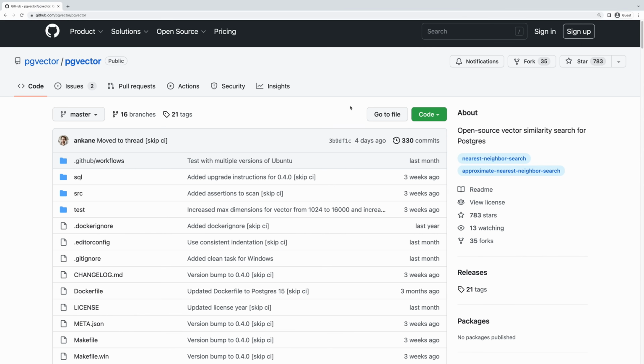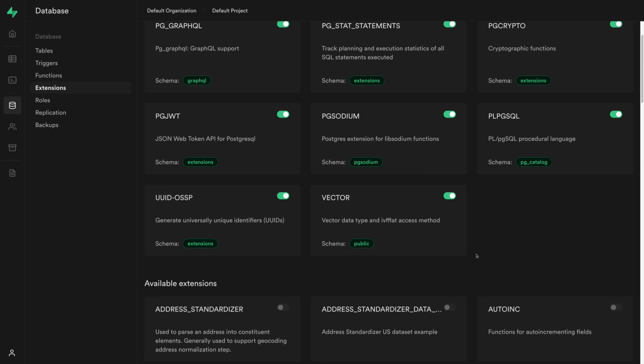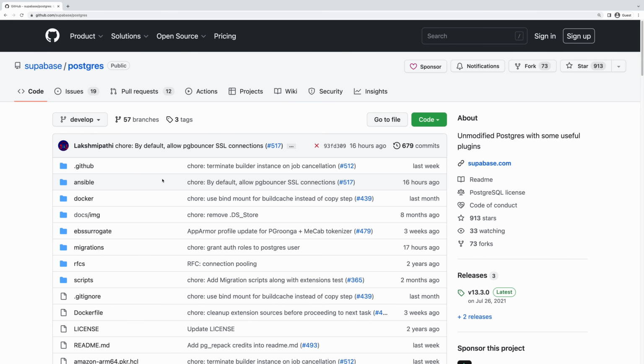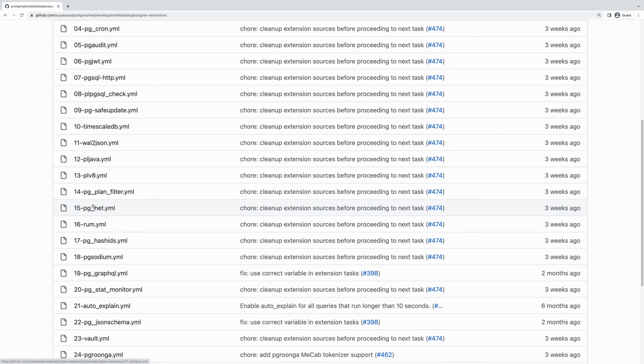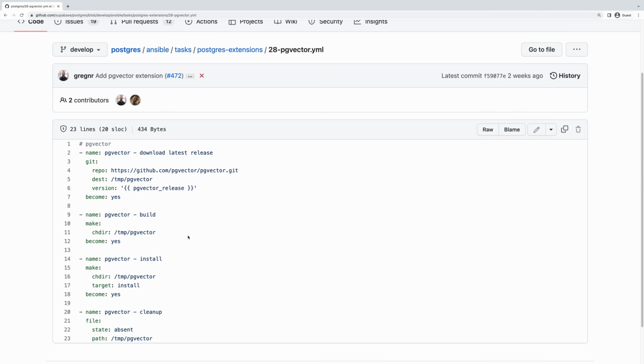Since we're building this platform for Supabase, what better platform to use as our database than Supabase itself? Now, if you're following along and you don't want to use Supabase, that's okay. The key components we're using here are Postgres and the pgvector extension for Postgres. So that's all you really need to get this working. It just so happens that Supabase has this extension along with many others built right into their Postgres image, and it's open source, so you can run it locally.